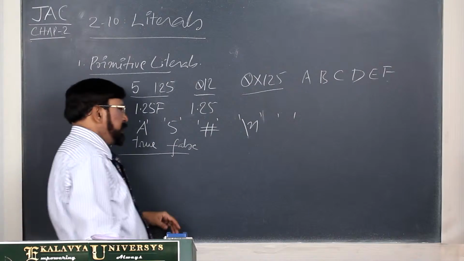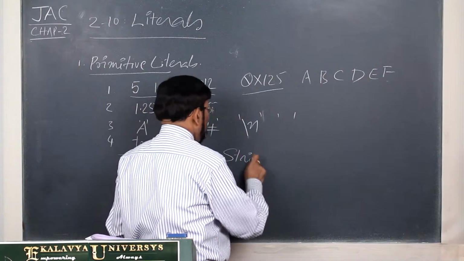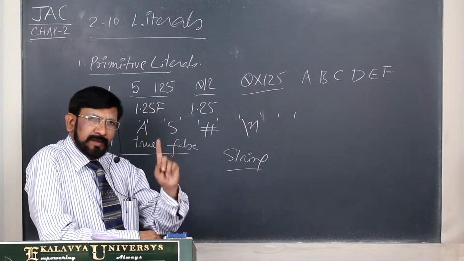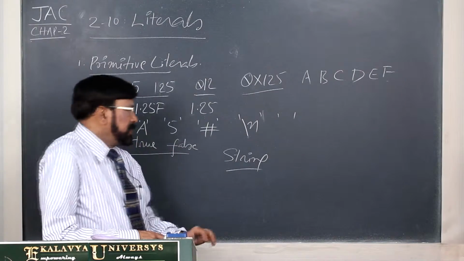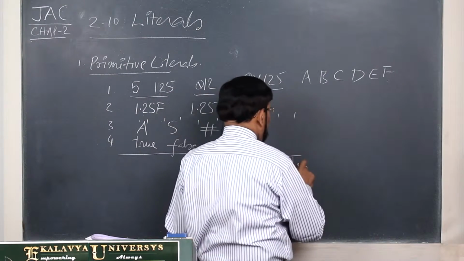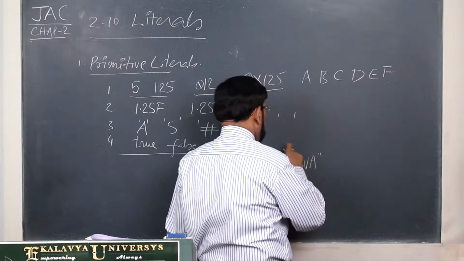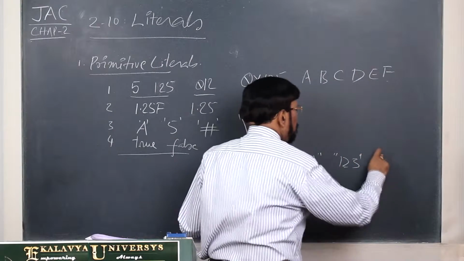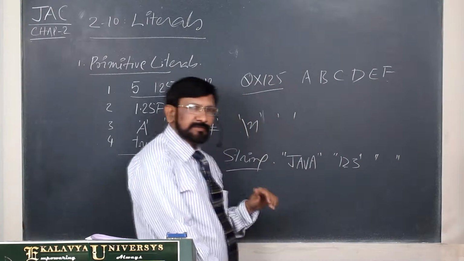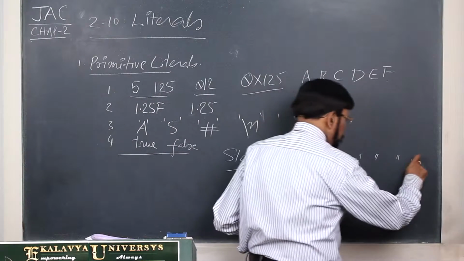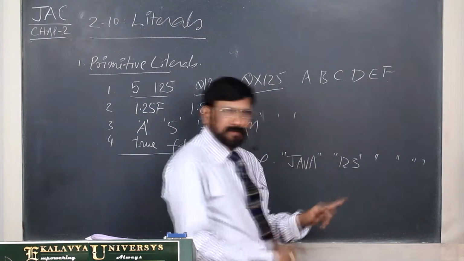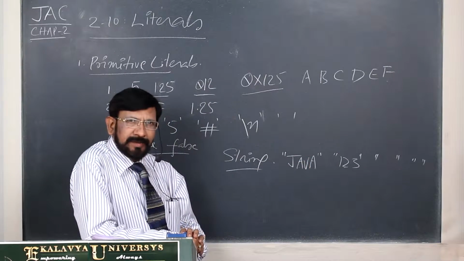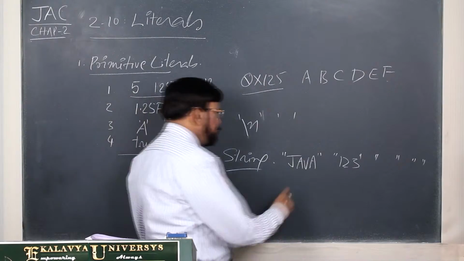Okay. Thereafter, string literal. What is a string? A string is a set of characters which are enclosed by a pair of double quotes. Now you see Java 1, 2, 3, blank characters. Even if you take a single blank character and it is enclosed by double quotes, it is treated as a string. But this is not legal.